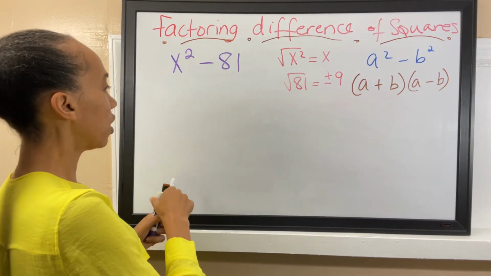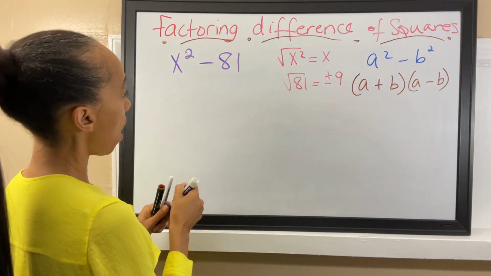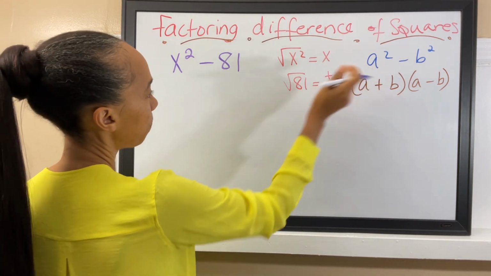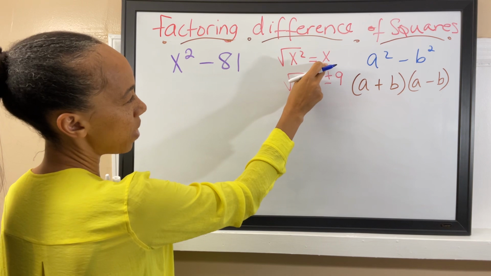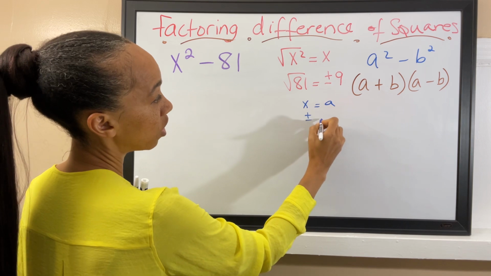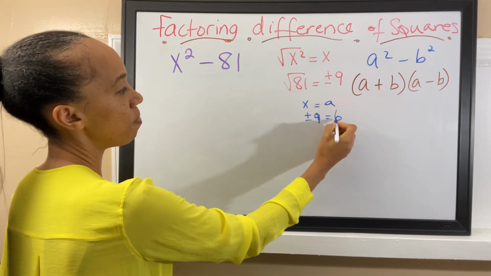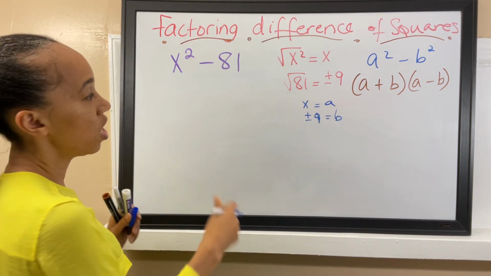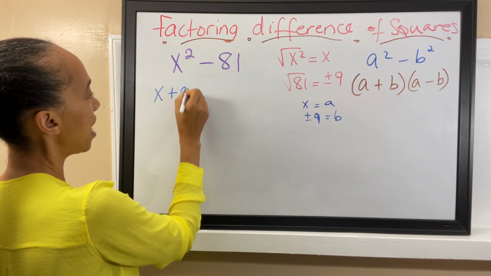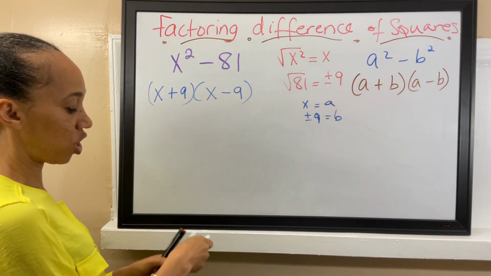All right? So first thing, as I stated before, your answer should be in this form. And it's coming from, so we have here, we're going to take the first piece, which is x, and x is going to be our a. And the plus or minus 9 is going to be our b term. All right, that's a 9, that's going to be our b term. And we're going to put this together. So our answer now is going to be x plus 9 and then x minus 9. All right, and that is just our answer there.